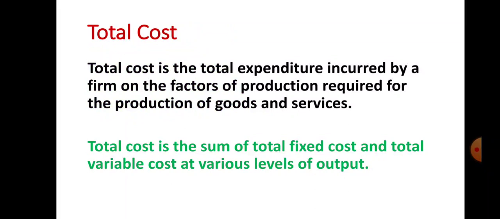Total cost is the total expenditure incurred by a firm on the factors of production required for the production of goods and services. Suppose I want to start my business. What do I need in the production process? I need factors of production, and they are land, labor, capital and myself, the entrepreneur. So whatever total expenditure is incurred by a firm on factors of production required for the production of goods and services, that is known as total cost. So total cost is the sum of total fixed costs and total variable costs at various levels of output.